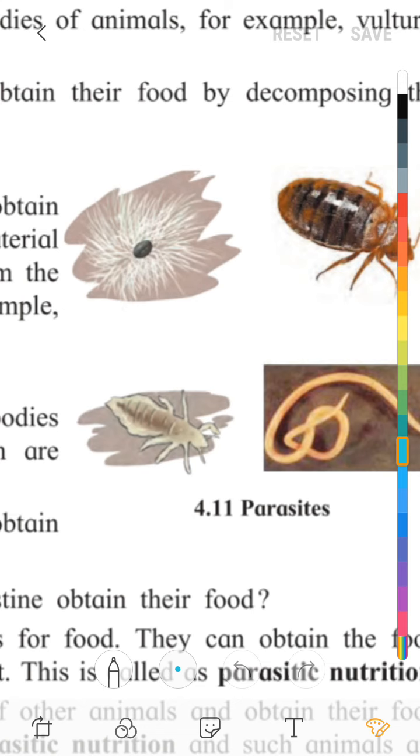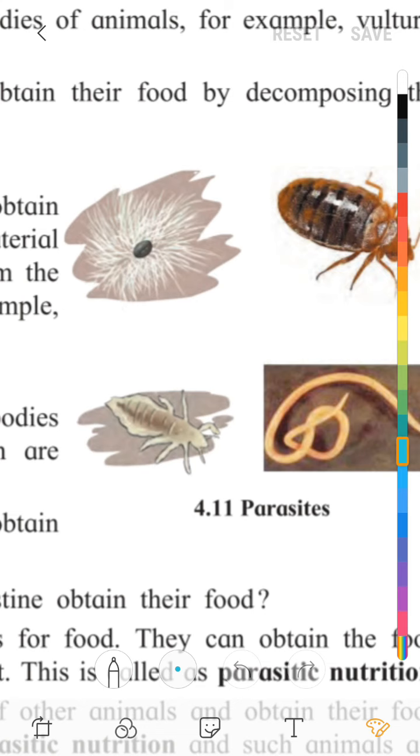Some animals live on the body surface of other animals and obtain their food by sucking their blood. This is called ectoparasitic. The bed bug is the best example for that, and tick, louse.